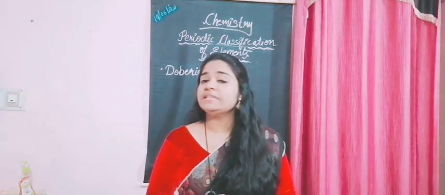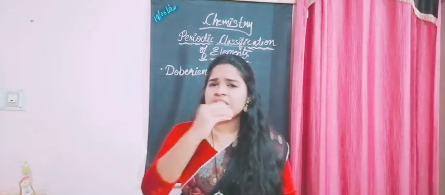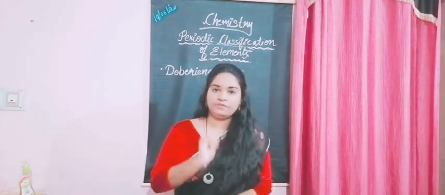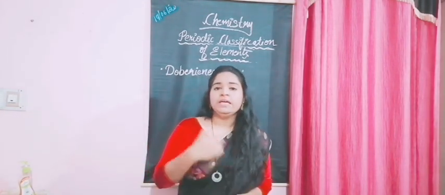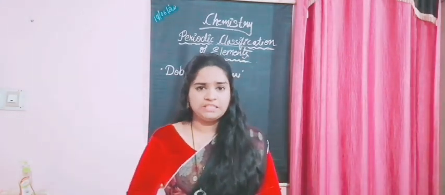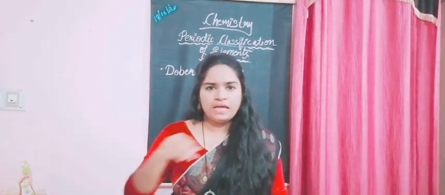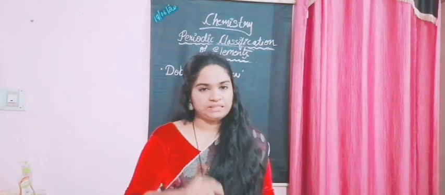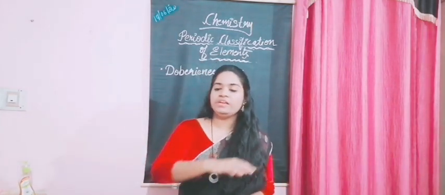It took a lot of years, and then finally he found some similar properties based on the atomic masses of the elements.